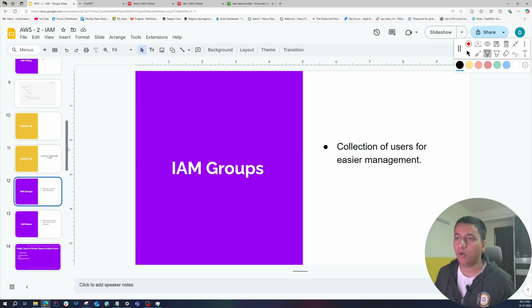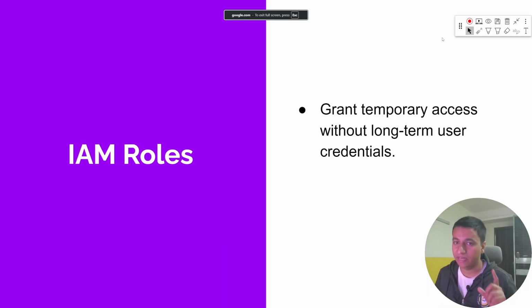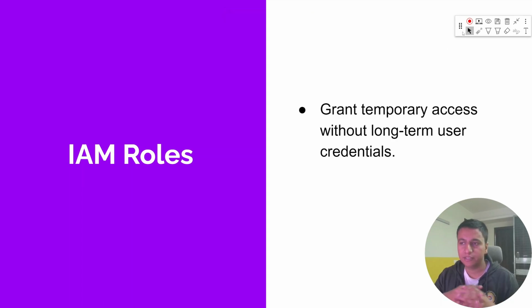Now let's talk about the last concept of today's video, but a very, very important concept, that is called IAM roles. As you can tell so far, what we are creating are users and their credentials. These are long-term credentials, right? Because we are getting that access key and secret key and the passwords. But what if I just want to give temporary access to someone? Let's say I have a service which needs to access S3, just once a day.